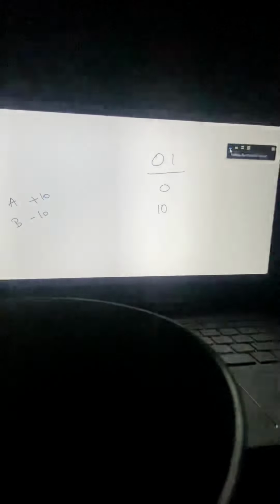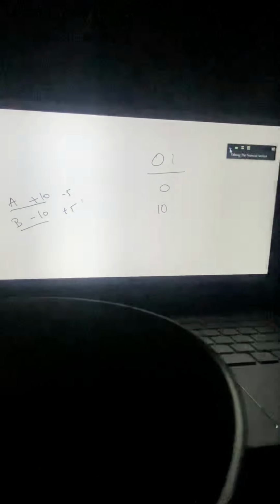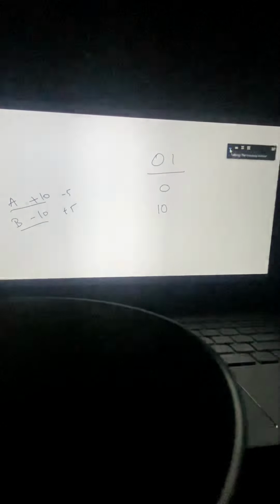Now let's say both of them decide to exit 5 of their contracts. A decides, okay, I have 10 contracts, I will exit 5. B is like, okay, I have sold 10 contracts, I will buy 5. So -5 plus 5, both are existing players, right? And they are coming into an agreement. So when two existing players come into an agreement, what happens?